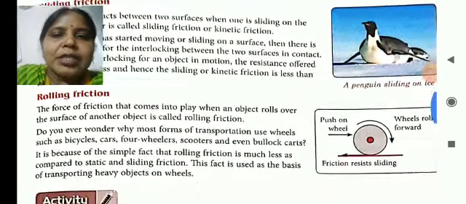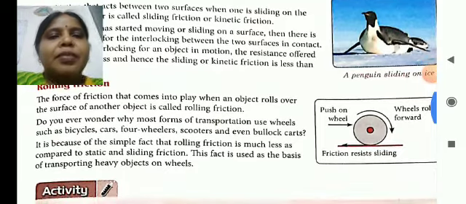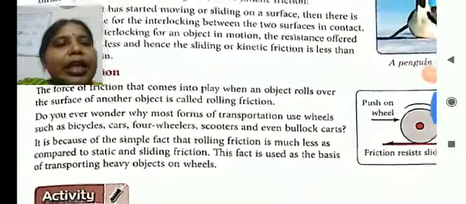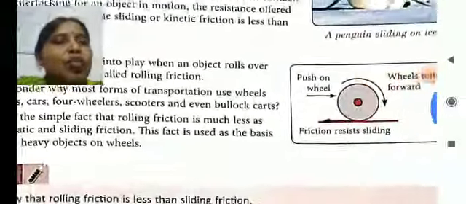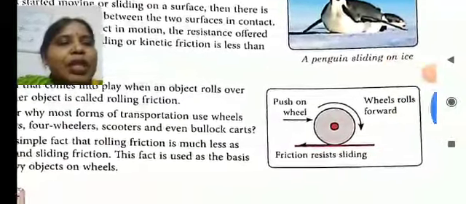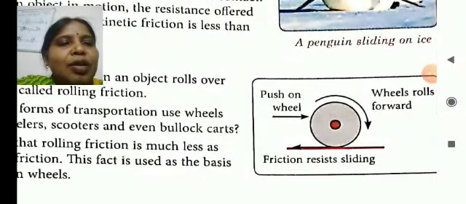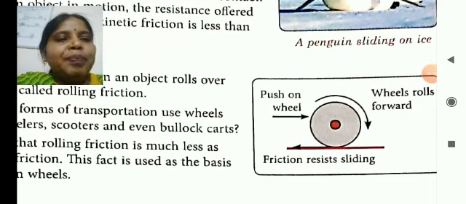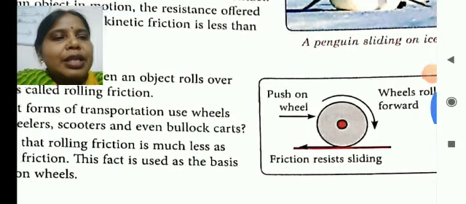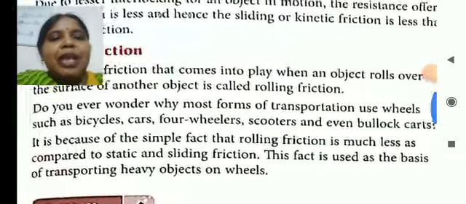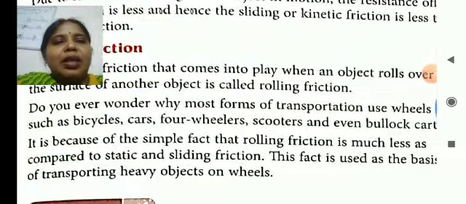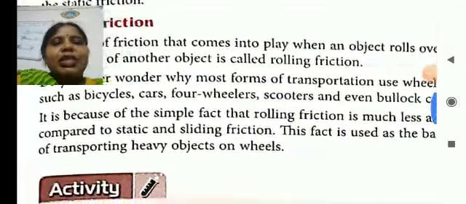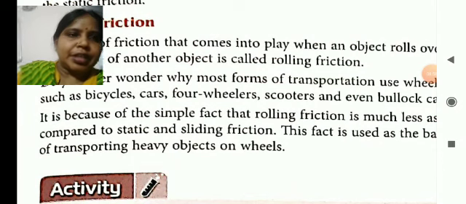And third is rolling friction. An object in rolling condition, due to the wheel, needs less friction to move from one place to another. See the wheel: when we push it, the wheel rolls forward, and friction resists its sliding. It is because of the simple fact that rolling friction is much less as compared to static and sliding friction.